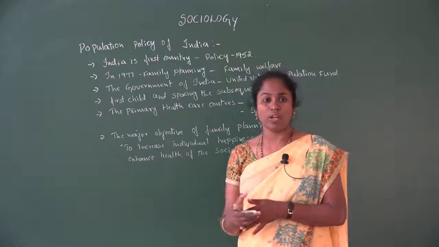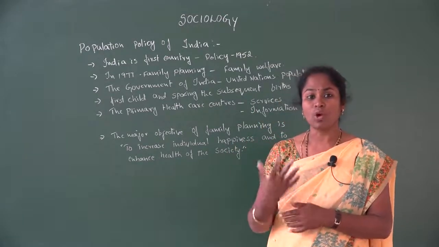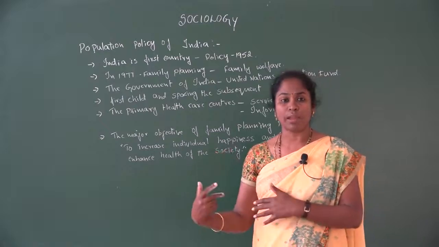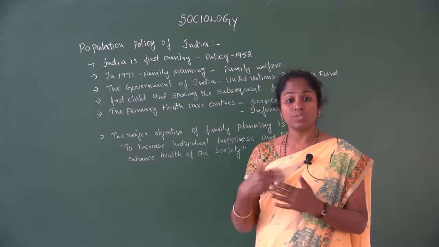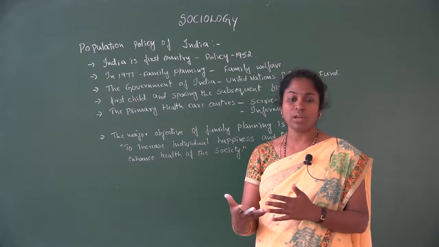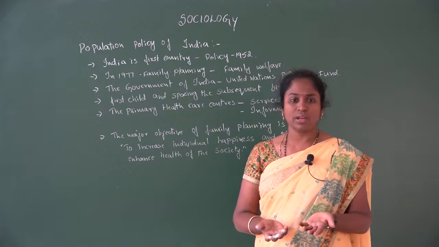And the second important one is information. People have a lack of information about the family planning measures as well as the problems they face. Because of the lack of information, in some places the literacy rate is very low.